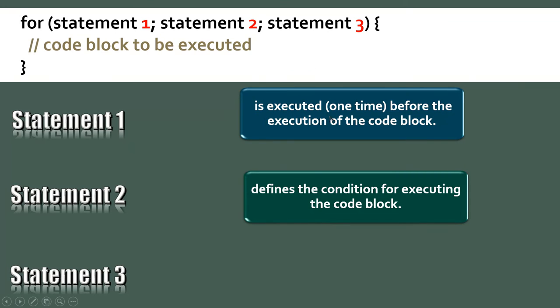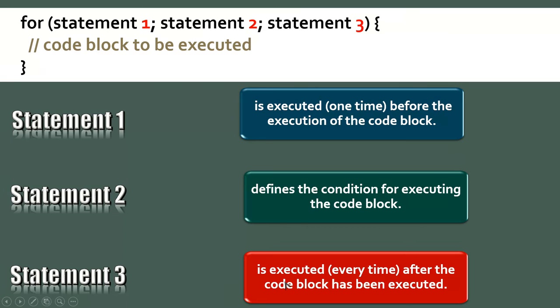And the third statement is executed every time after the code block has been executed. So after the code block, if you write i plus plus, then it will be incremented, but after. This is very important, after the code block has been executed. So the code block will be executed, then only this will function. Statement 2 defines the condition for execution of the code block, and statement 1 is executed one time before the execution of the code block. Before it is assigned.